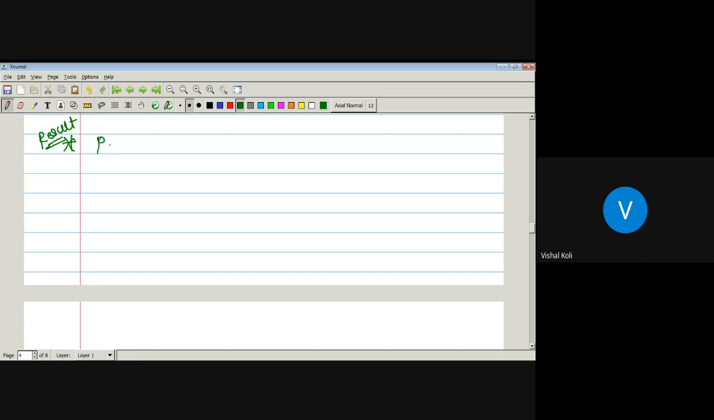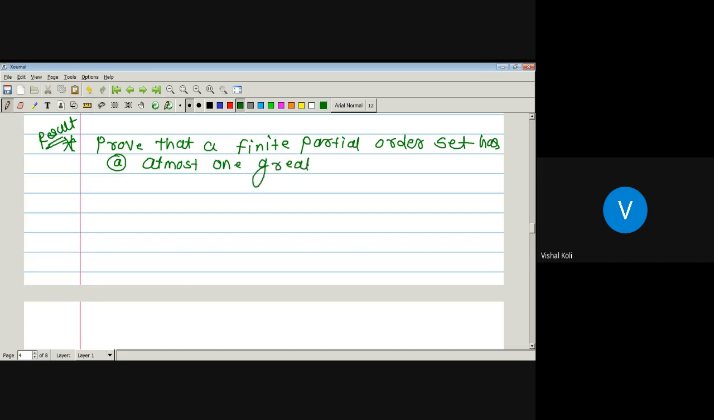So now the next is one result. Prove that a finite partially ordered set has, first, at most one greatest element, and second, at most one least element.